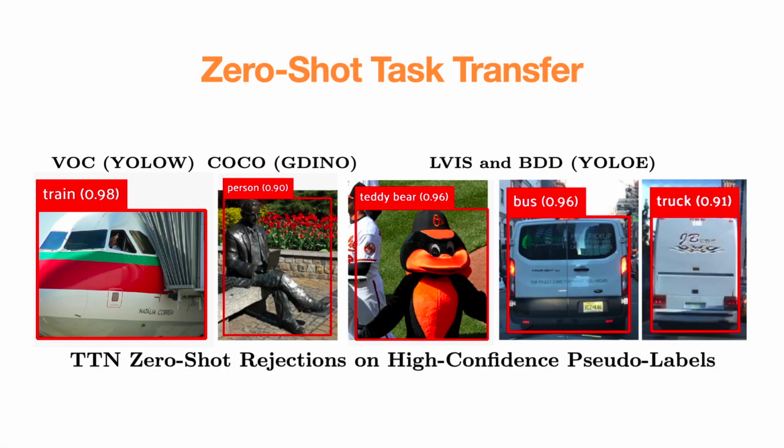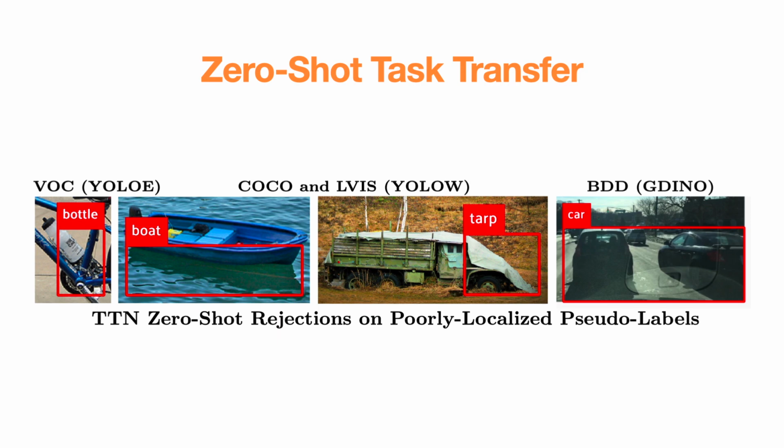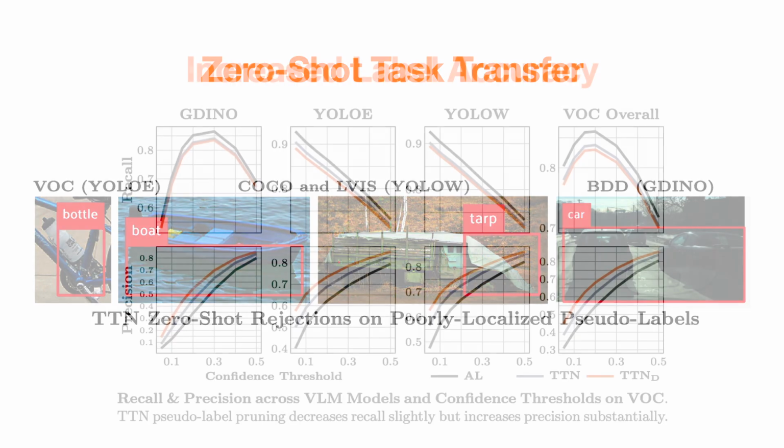After classification-based training, the Turing test network successfully prunes detection pseudo-labels, achieving zero-shot task transfer without any human supervision. While semantic errors are expected to be rejected, an emergent behavior is the ability to reject poorly localized pseudo-labels, which had never been seen during training.